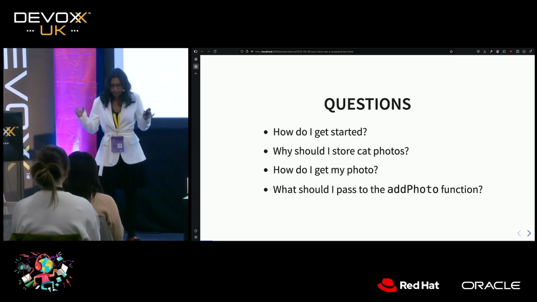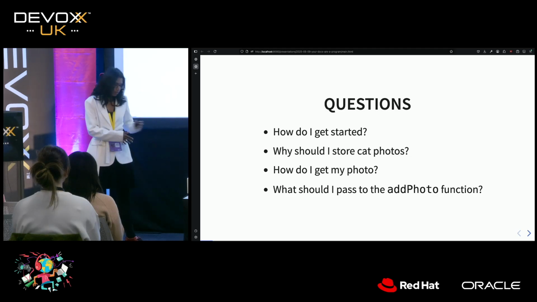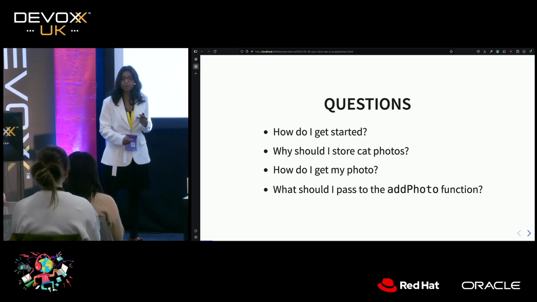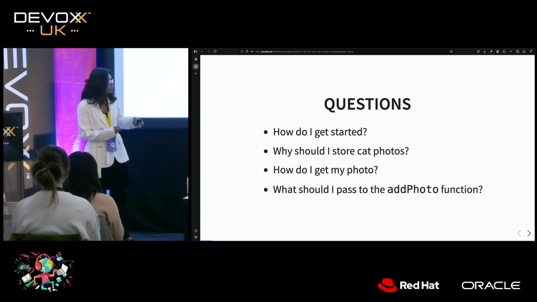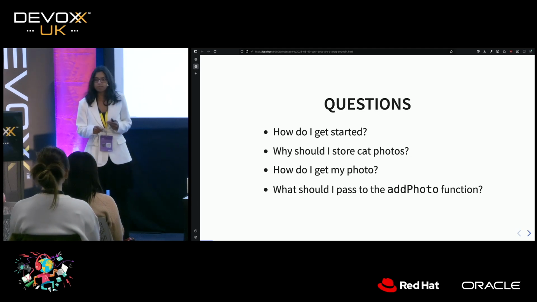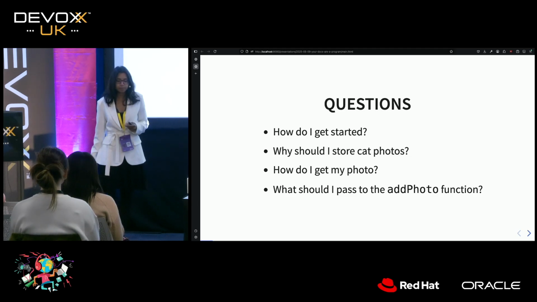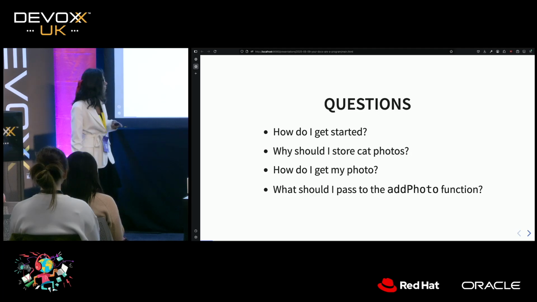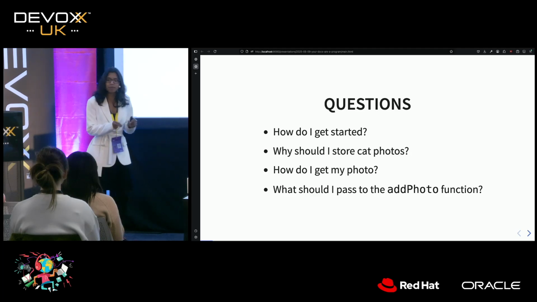Another one is really hardcore into tech, and they've already checked out your code base. They've got your library as their dependency. And they're going through things, and they ask you, well, I've already added a photo to this album. How do I get the photo out? And by the way, this add photo function, what should I really be passing to it?